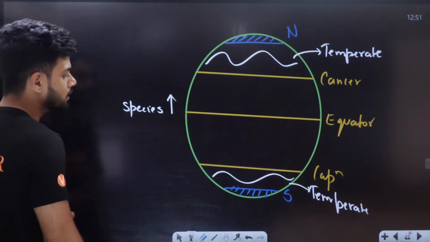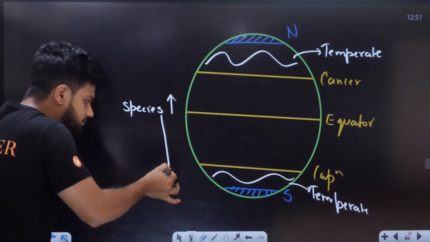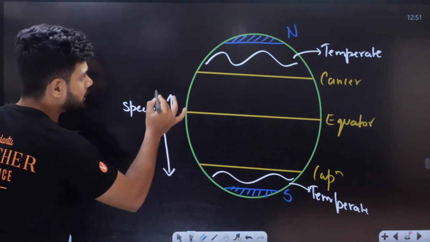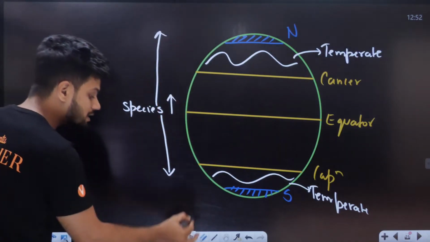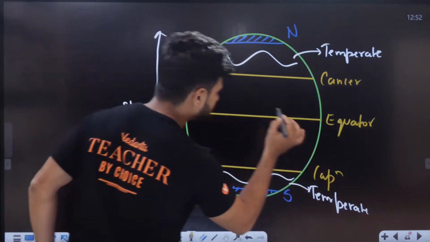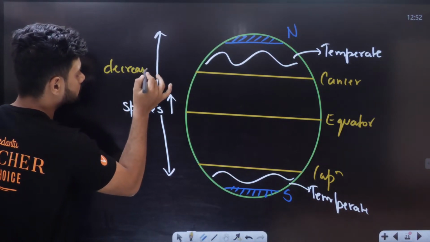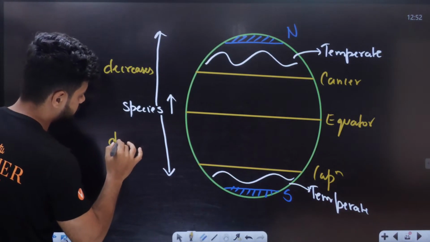Now, as we go away from the equator towards the south, or towards the north, the species diversity decreases.